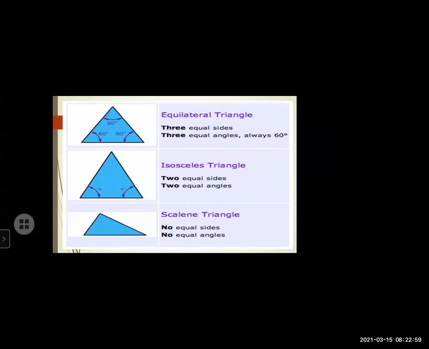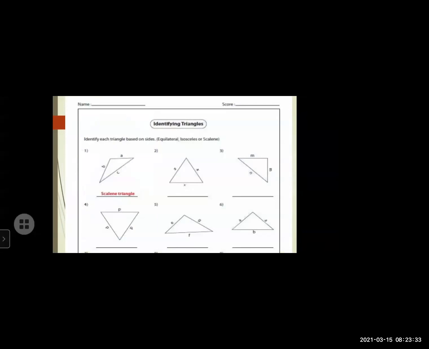In isosceles, two sides are equal and two angles are equal. Then what about the scalene triangle? No equal sides and no equal angles. I think, my dear students, your concepts must be clear. What do you mean by equilateral triangle, isosceles triangle and the scalene triangle. Equilateral, 3 sides equal, 3 angles equal. In isosceles, 2 sides equal, 2 angles equal. And in scalene triangle, no sides equal, no equal angles.